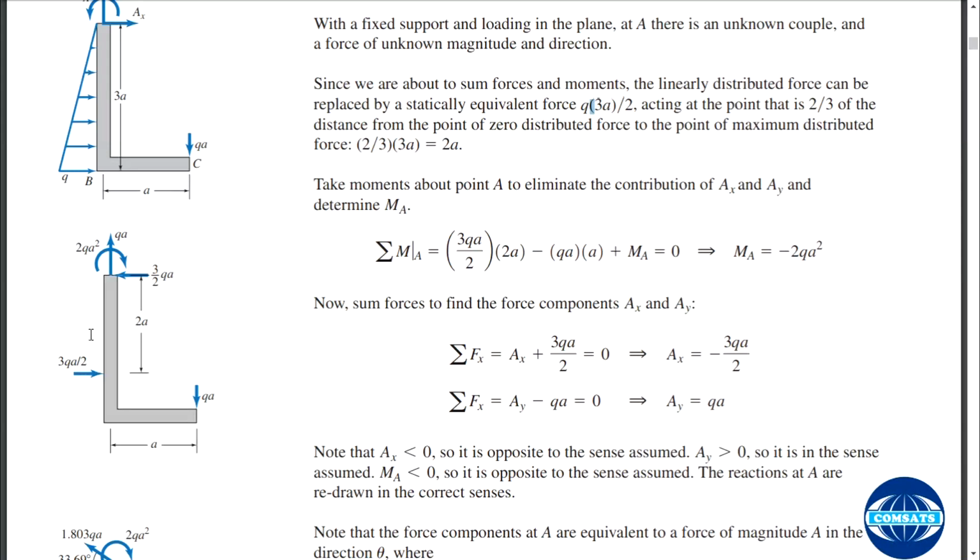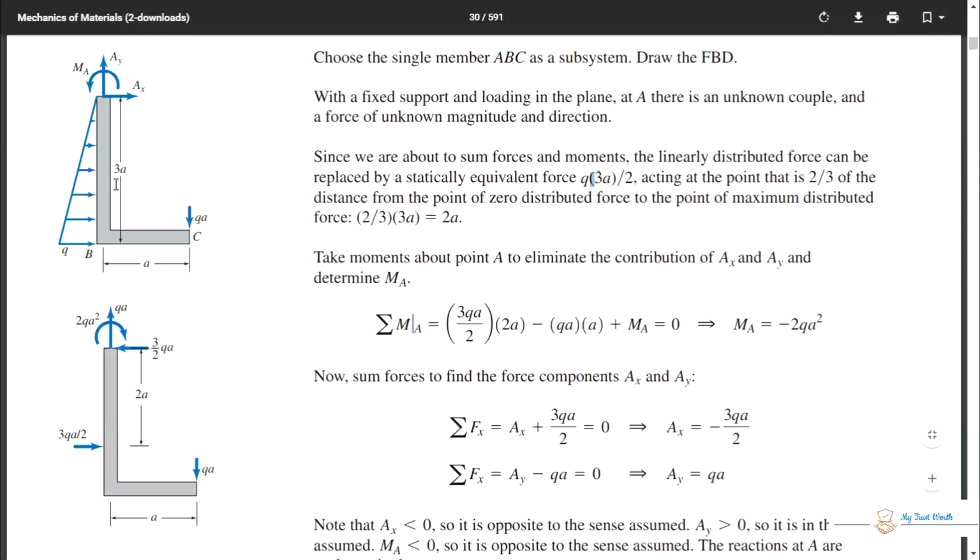You can see over here 3QA divided by 2, and it has been placed at 2 by 3 of the base, 2 by 3 of 3A. So the 3 will cancel, and what remains is 2A. So it will be placed like here, and its direction will be the same as the original uniformly varying load was depicting. And this load is QA. That's fine. Now we have to find these support reactions.